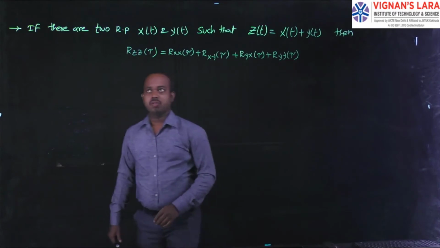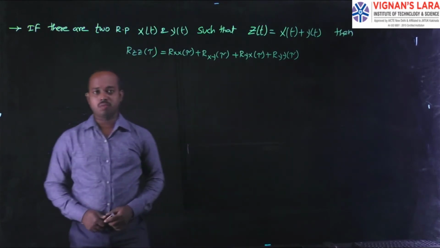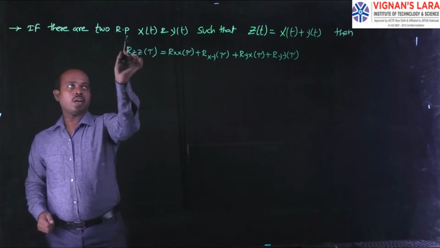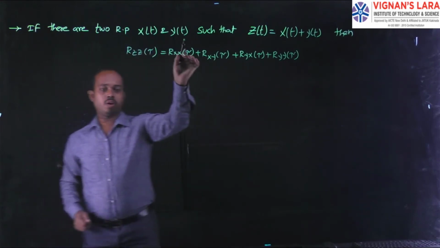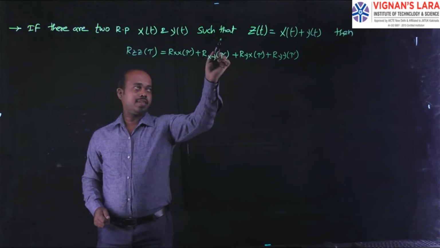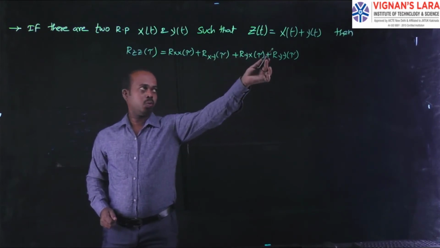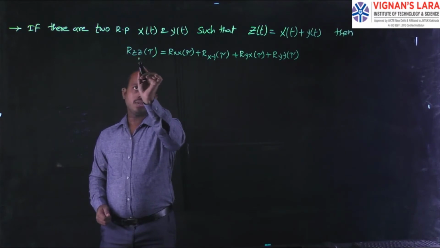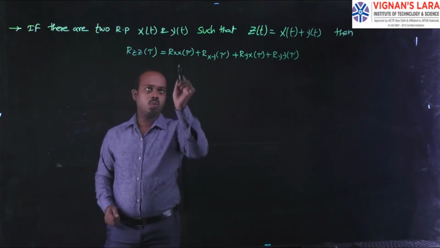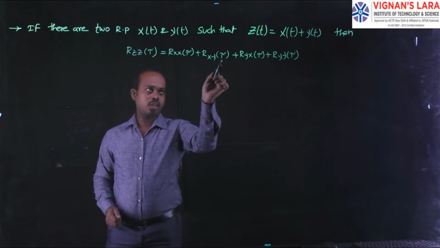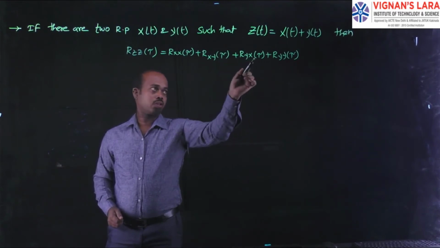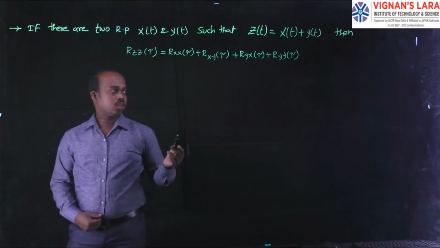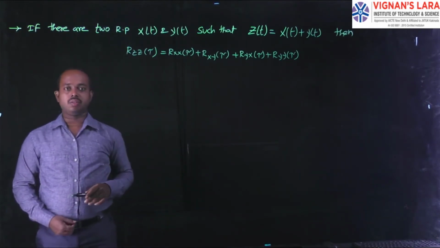See here, one example relates to the autocorrelation function. If there are two random processes x of t and y of t such that z of t is equal to x of t plus y of t, then r zz of tau is equal to r xx of tau plus r xy of tau plus r yx of tau plus r yy of tau. He is asking us to prove this condition.